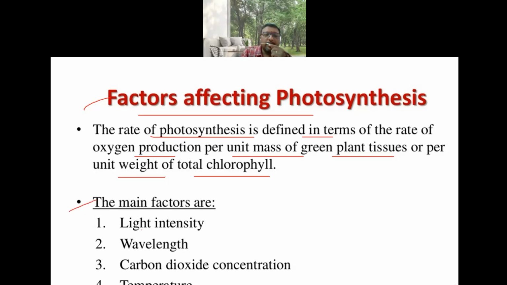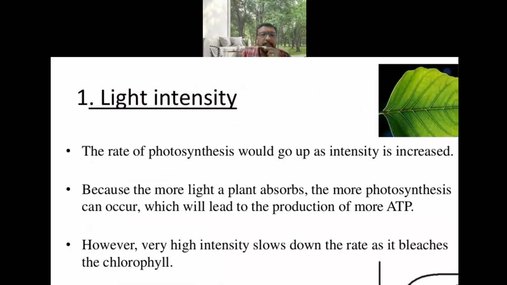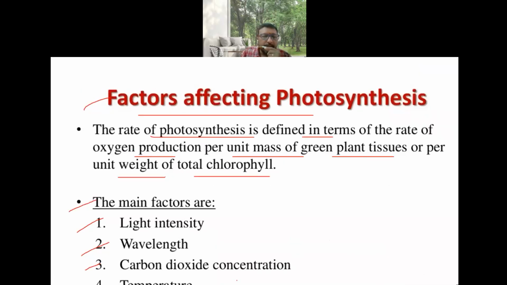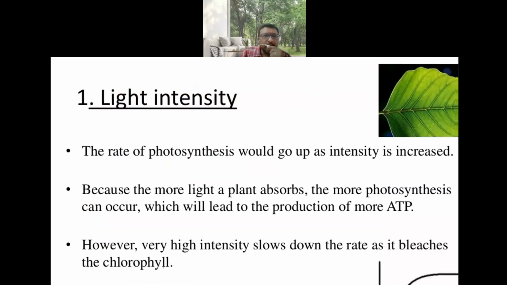In general, the main factors involved here are light intensity and light wavelength, carbon dioxide concentration, and temperature. So if you see the light intensity first, just a minute.